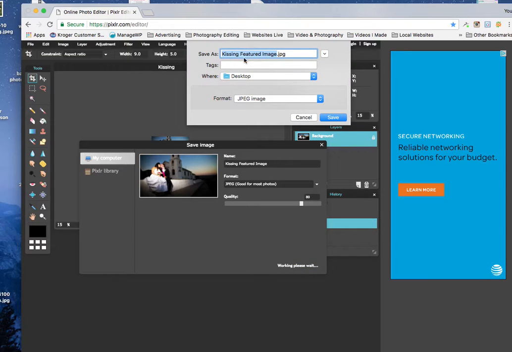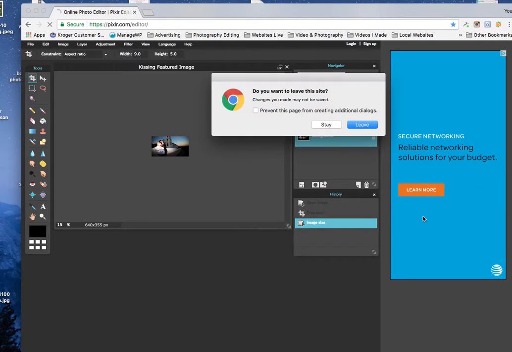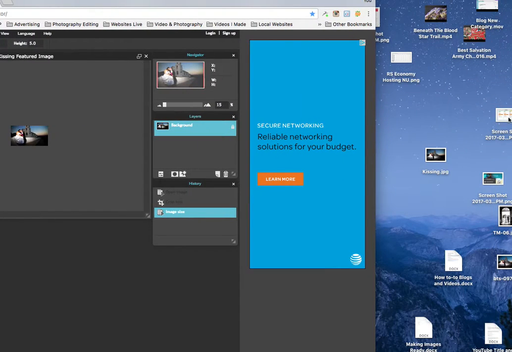It's going to tell me where to go, and I always call it featured image, and I'm going to tell it to save it. And then you can see it right. Oh, don't want to eliminate that out of here altogether, but here's my featured image. Okay, so now I have made two. One as a featured image and one for the website. Okay.